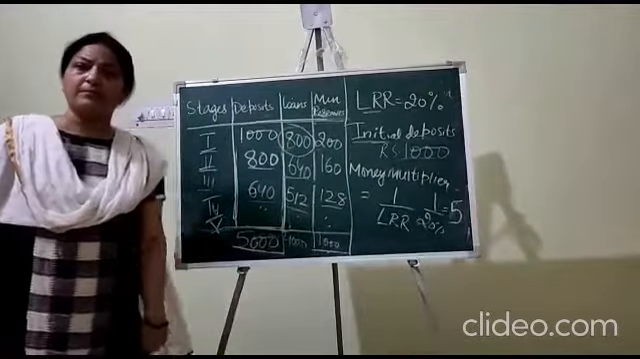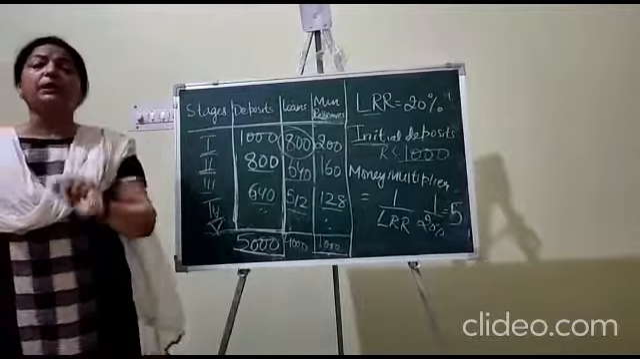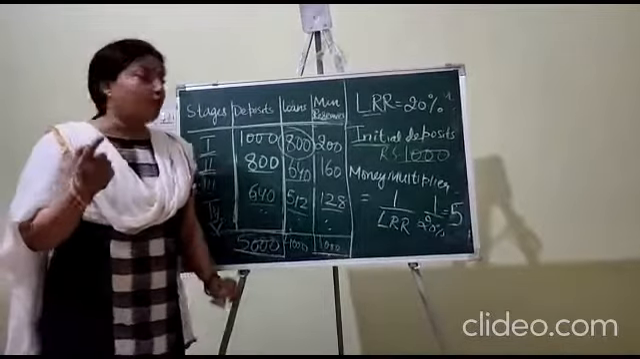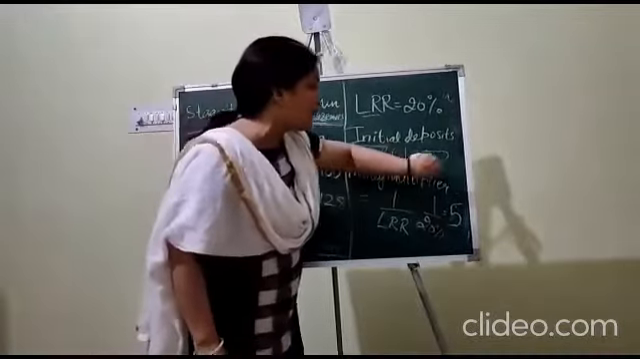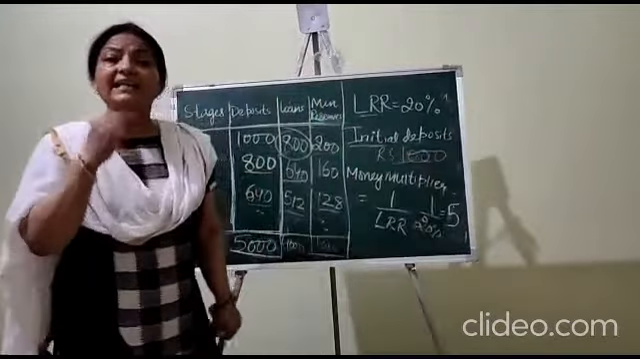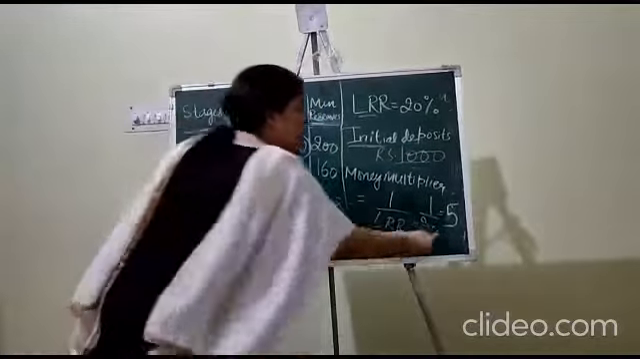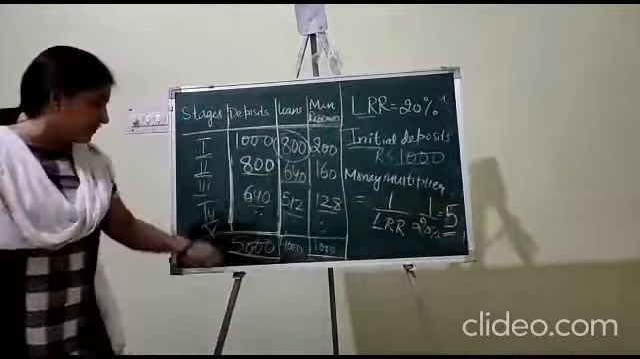So see children, how the bank is able to create credit from this initial deposit of rupees 1000. The bank is able to create credit 5 times, that is up to 5000.